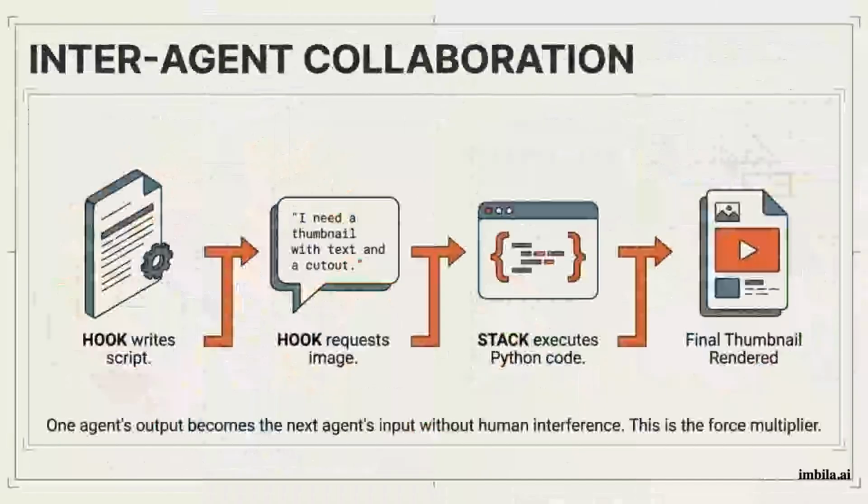The force multiplier in this system is inter-agent collaboration. Hook writes a script, then requests a thumbnail description. This output becomes the input for Stack, who executes Python code to render the final image. This chain reaction happens without human interference, passing data seamlessly from one specialist to the next.